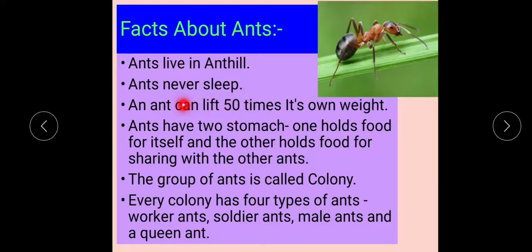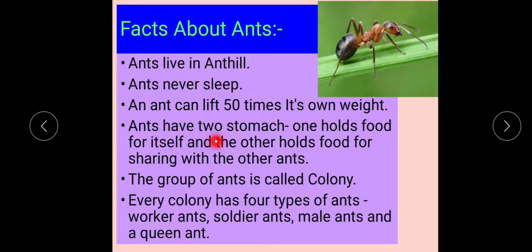No. Ants never sleep. They continuously just do their hard work. And an ant can lift 50 times its own weight. Means an ant can lift anything that is heavier than itself.